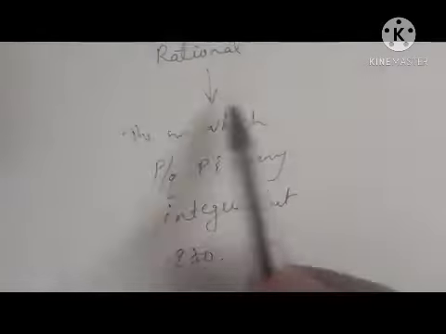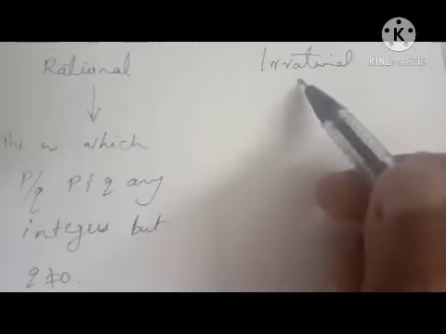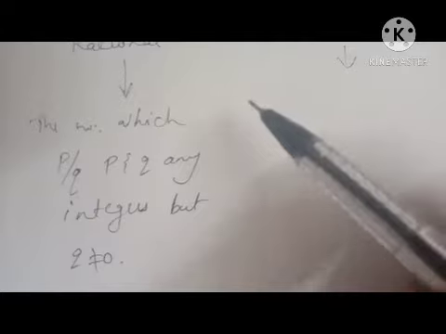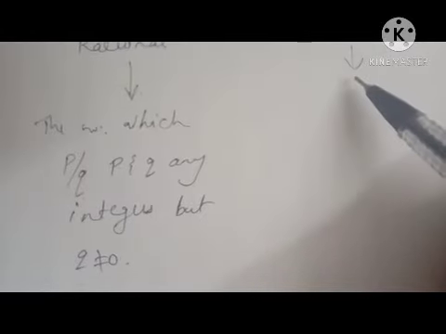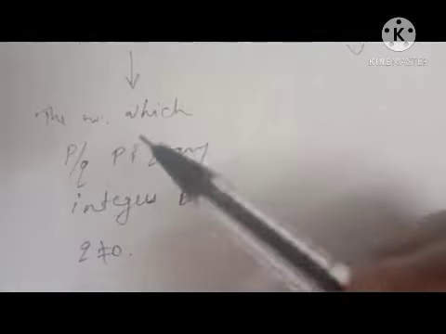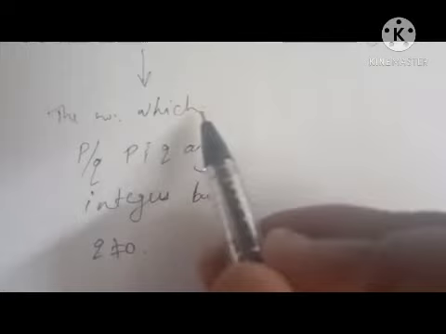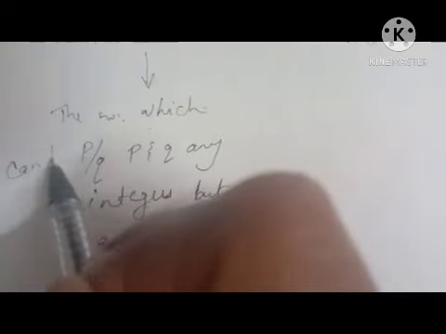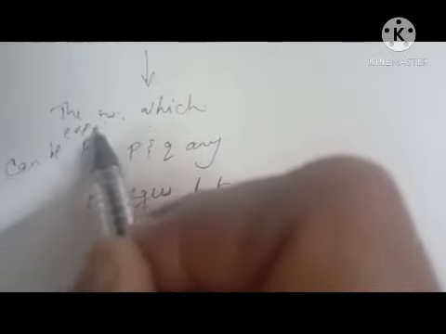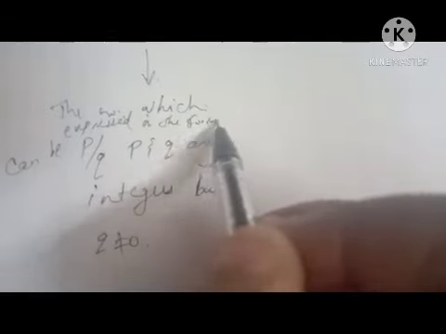This is the definition for a rational number. For the irrational number, the definition is that an irrational number is a number which is not a rational number. So its definition we can write easily.